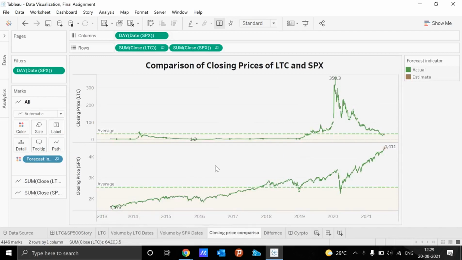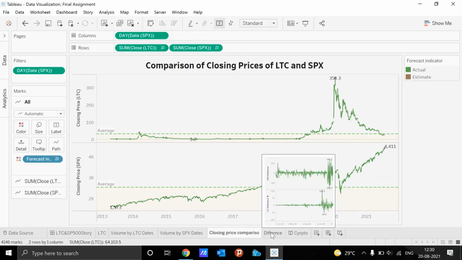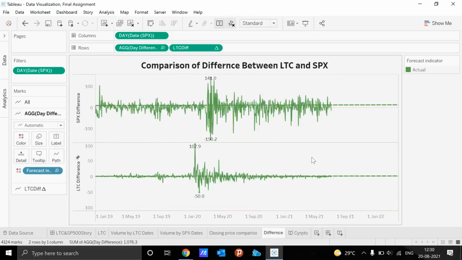the closing price for SP 500 is increasing from 2013, and you can see a sudden dip in the year 2020. That's because of the COVID, and with this graph I have analyzed the comparison between the differences, and therefore you can see the trend line for the SP 500 is going slightly upwards as compared to the Litecoin. It's constant to 0, and